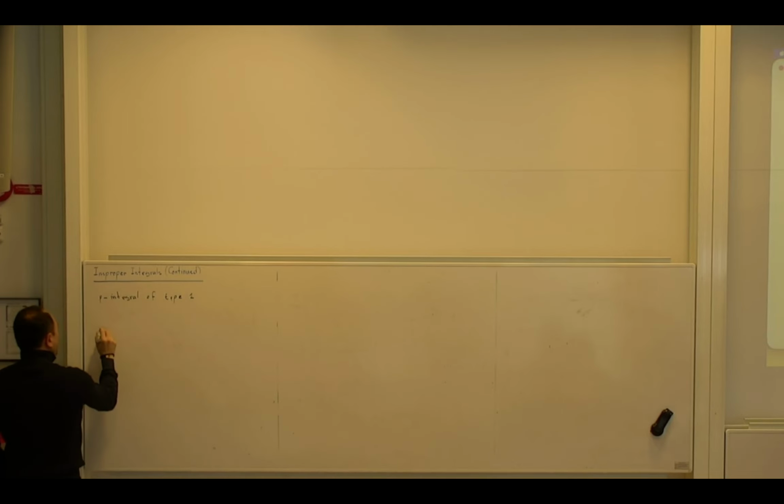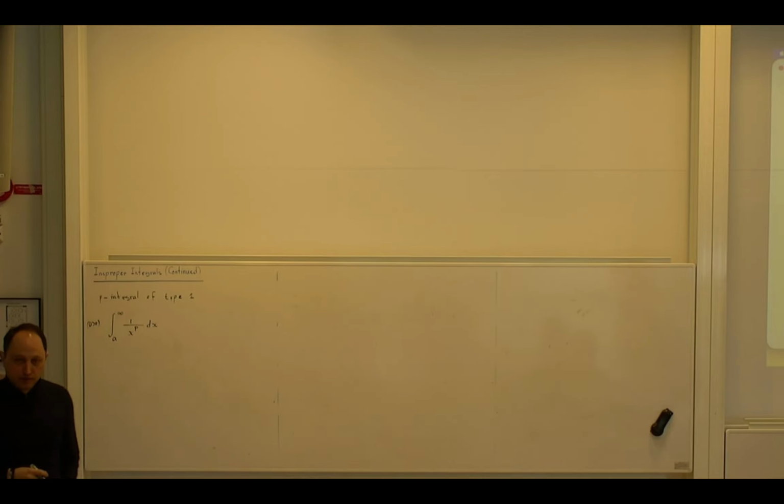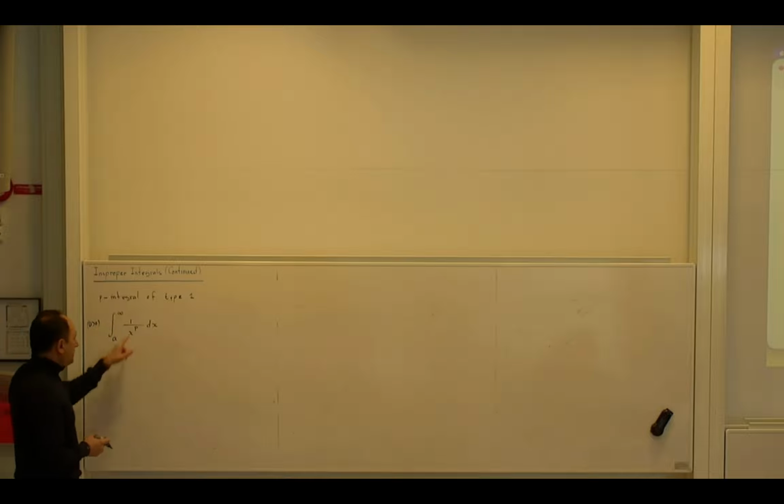So if you have the integral from a to infinity, where a is positive, of 1 over x to power p dx, this is called a P integral of the first type. So it is improper of the first type, because I don't have any problems elsewhere: I am assuming that a is positive, so the only problematic point is infinity. I am going from a positive number to infinity, so it is definitely not a second type improper integral. And there is a theorem for this one.